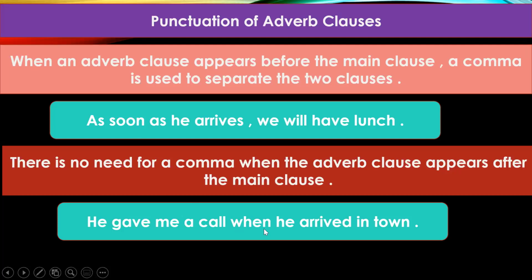So he gave me a call when he arrived in town. We do not need a comma because this adverb clause is coming after the main clause. And where is a comma required? When I write, when he arrived in town, he gave me a call, then I will put a comma, because in that case my adverb clause will appear before the main clause.